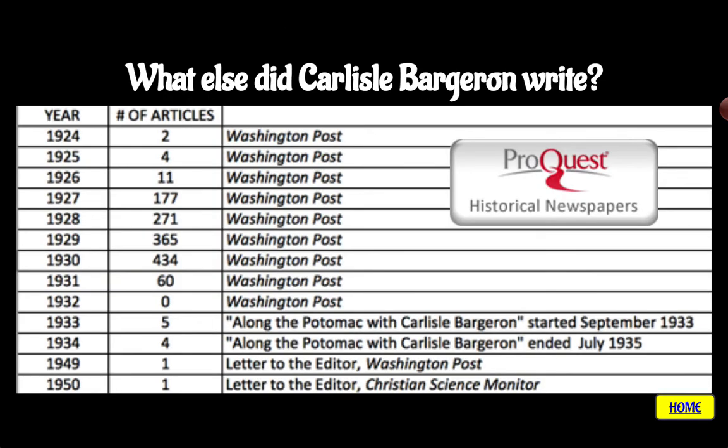If we look at a history of all of the articles that Carlisle Bargeron wrote over the course of his career, we find that, presumably given the number of articles he wrote between 1924 and 1931, he was a staff writer for the Washington Post. Then he must have left, based on that series of numbers. In 1933 and 1934, he came back to the Washington Post and wrote this column, Along the Potomac, with Carlisle Bargeron. Much later, after the war, he wrote a couple of letters to the editor in two different papers.